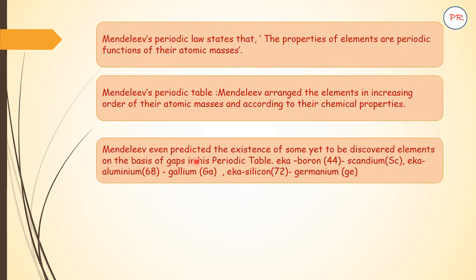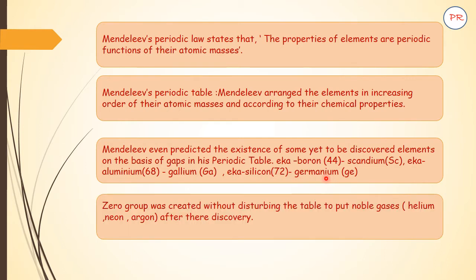Mendeleev even predicted the existence of some yet to be discovered elements on the basis of gaps in his periodic table. Example, Eka-boron, atomic mass 44, later named scandium. Eka-aluminium, atomic mass 68, found to be gallium. Eka-silicon, 72, later germanium.